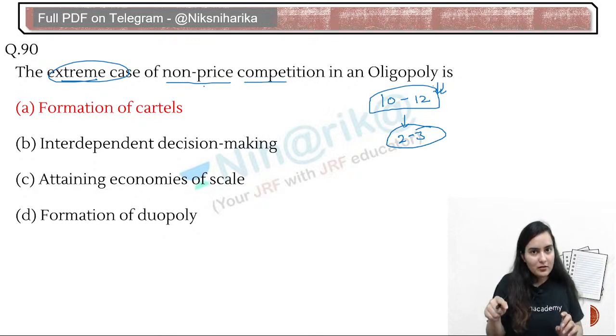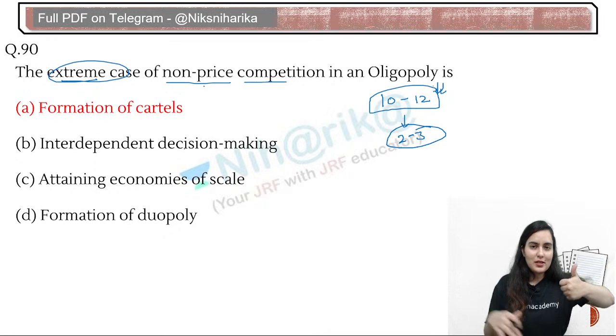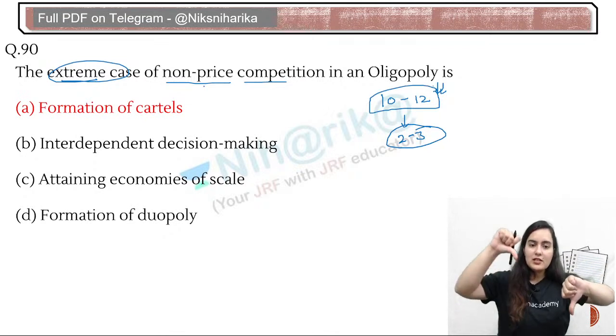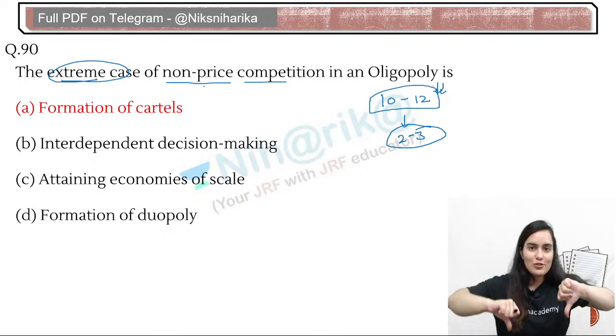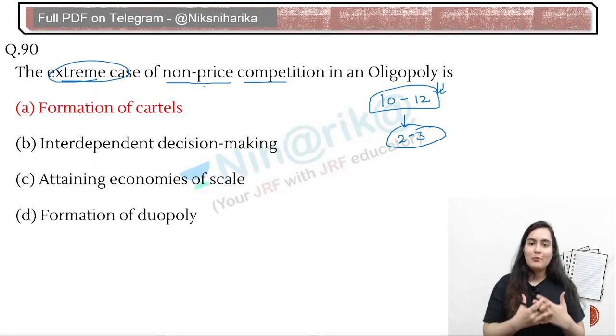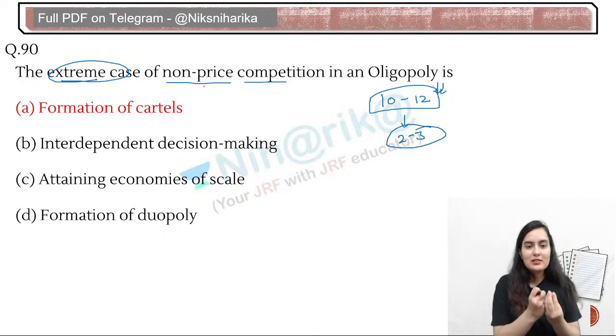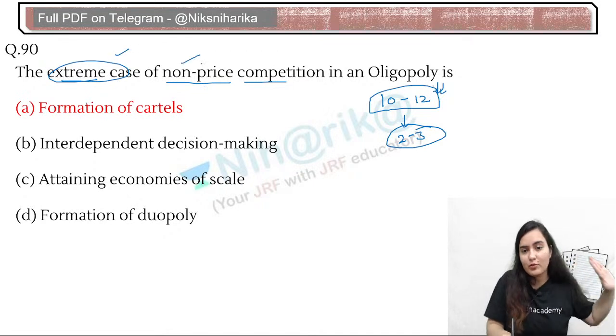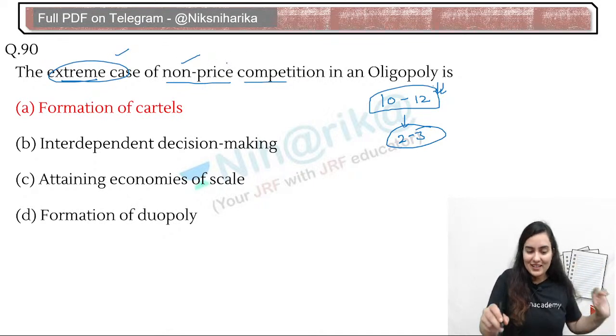Remember the kinked demand curve by Paul M. Sweezy. If one firm increases the price, the other firms do not react. But if one firm decreases the price, the other firms are interdependent. That is, they also have to reduce the price to capture the market. So that is related to price. Here we are saying the extreme case of non-price competition. That's why.